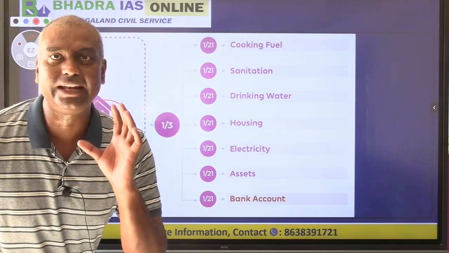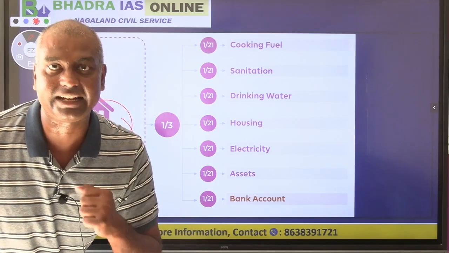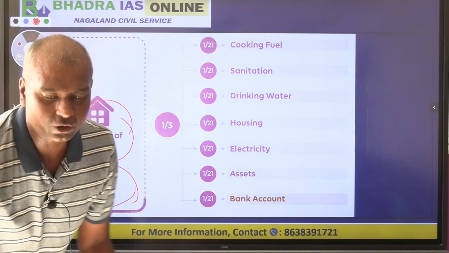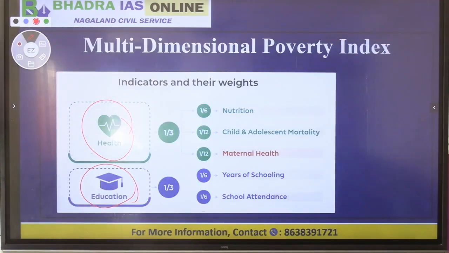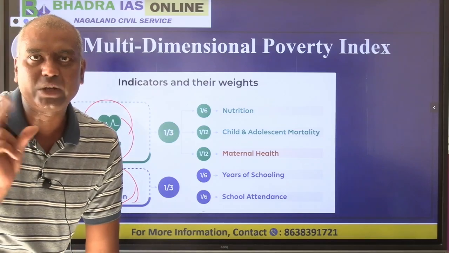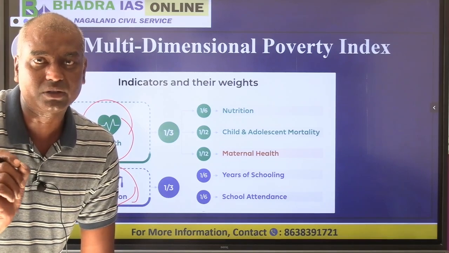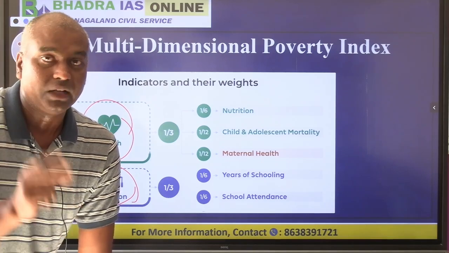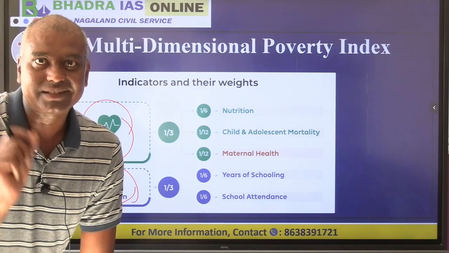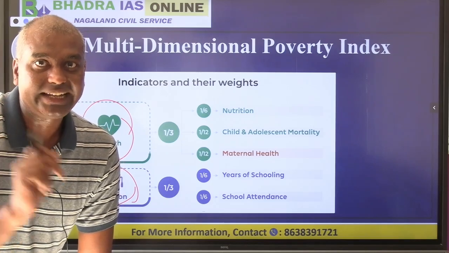I told you in Oxford we have 10 indicators, but in Niti Aayog we have more indicators. How many? We have 2 more. So in Niti Aayog we have 2 extra indicators, a total of 12 indicators. Remember this for your exam. Oxford has 10 indicators, Niti has 12 indicators.